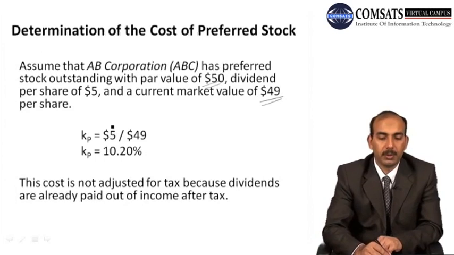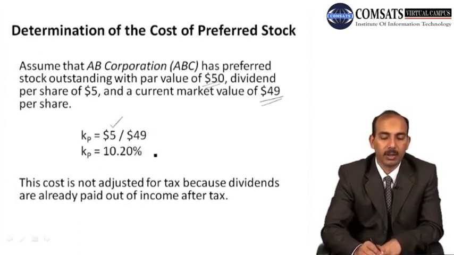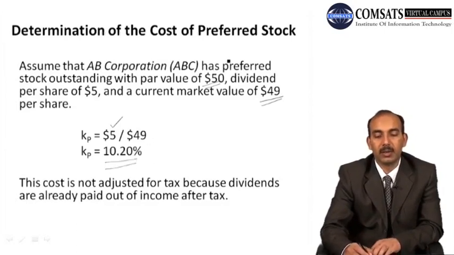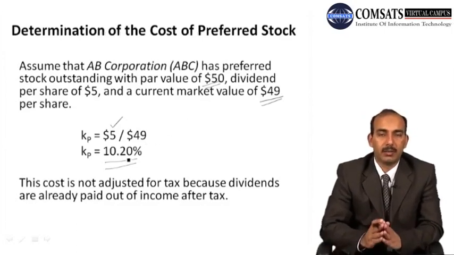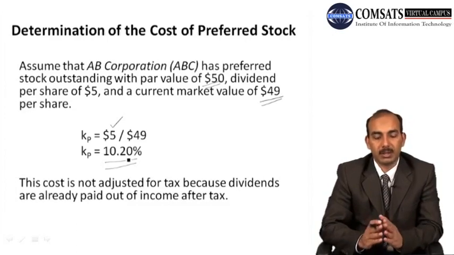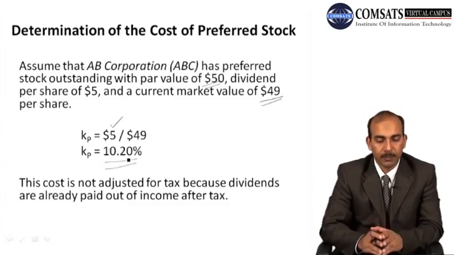It becomes equal to the dividend per share divided by the market value of the share. So it becomes equal to 10.2%. But if you look at the par value, then it would become 10%. But in fact, we are going to use the market value so that we can have a better picture of the cost of preferred stock.